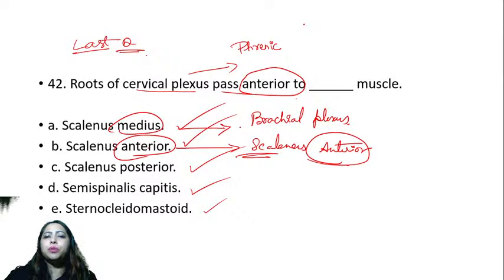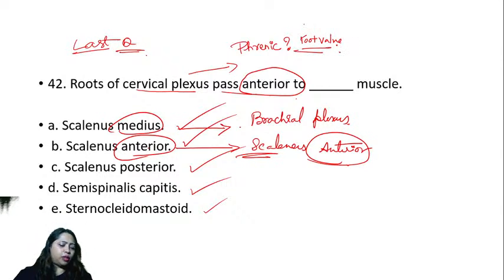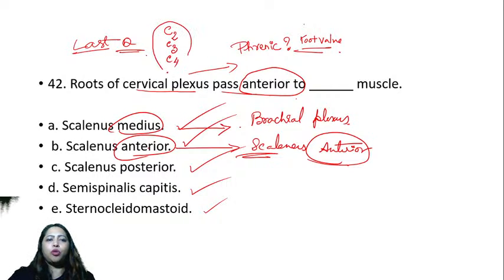What is the root value of phrenic? C2, C3, C4. This is the root value of phrenic.